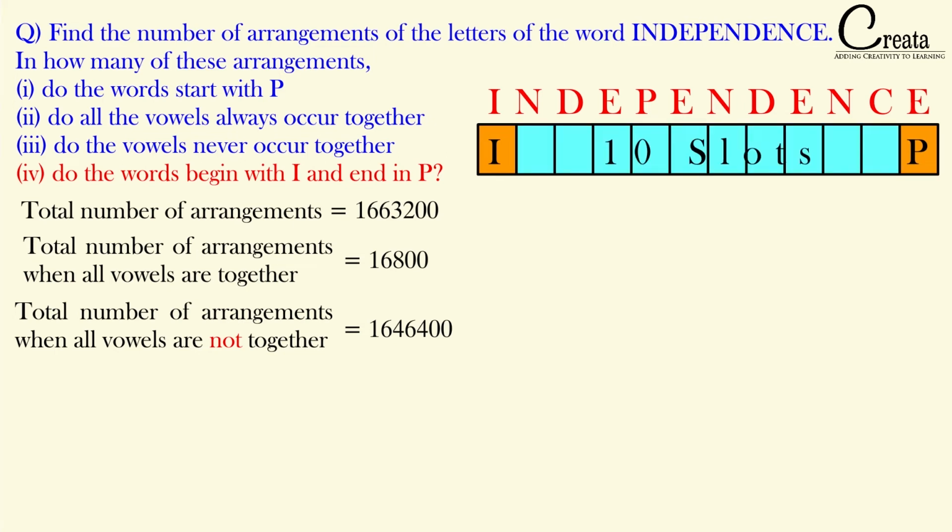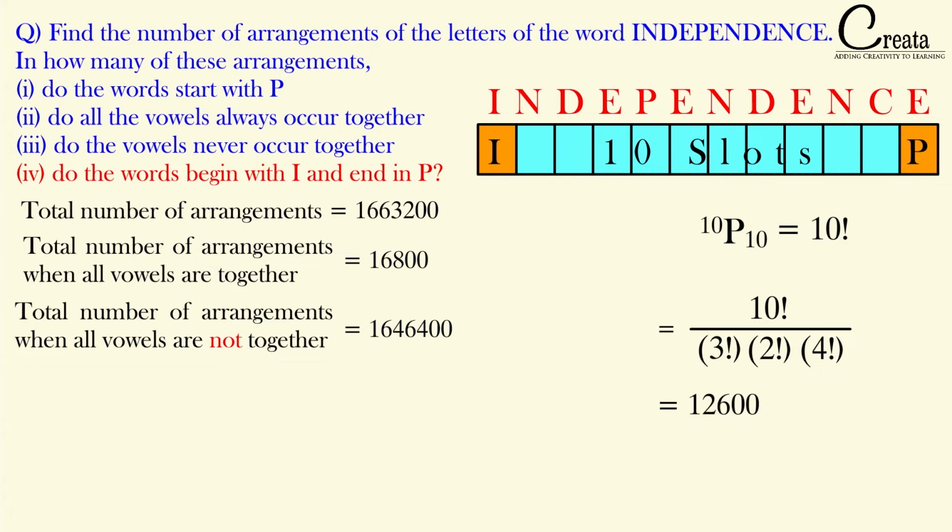Simply we can apply our permutation formula, that is 10 factorial upon 3 factorial into 2 factorial into 4 factorial. Here N is repeating 3 times, D is repeating 2 times, E is repeating 4 times. So we got our answer as 12600. That is the answer of the question.